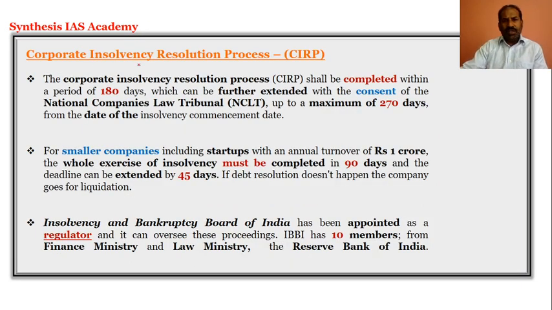Now we will focus on a resolution process called the corporate insolvency resolution process, that is CIRP.